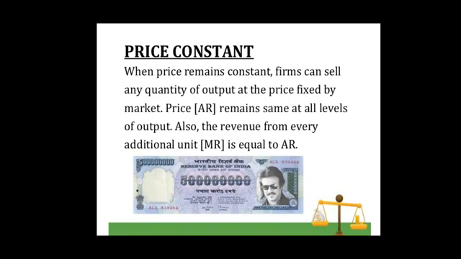Now, keeping in view these two conditions of producer's equilibrium, we will now discuss the determination of producer's equilibrium under perfect competition when price remains constant. Students, as we know, under perfect competition, price, which is nothing but the average revenue of a firm, remains constant at all levels of output, and marginal revenue also remains same and is equal to average revenue under perfect competition.